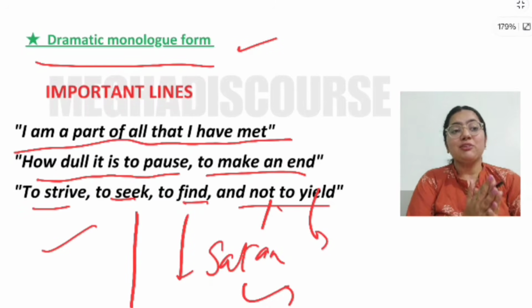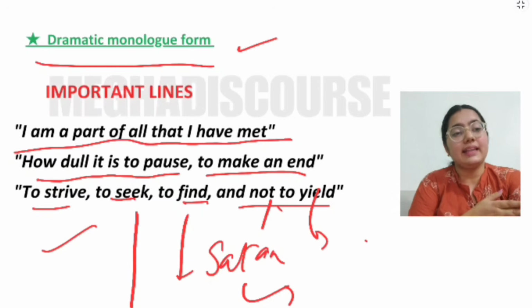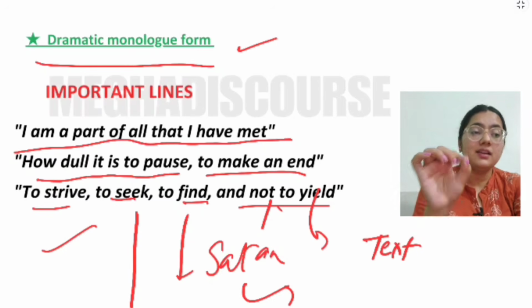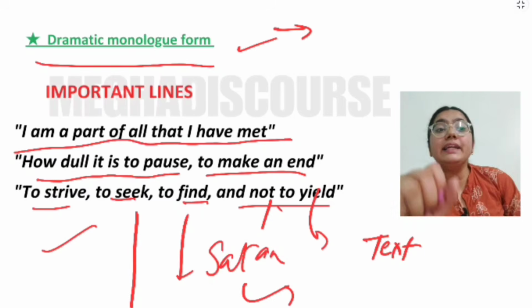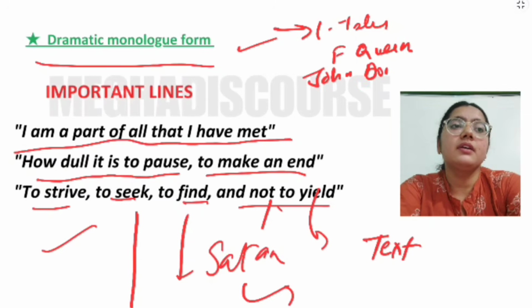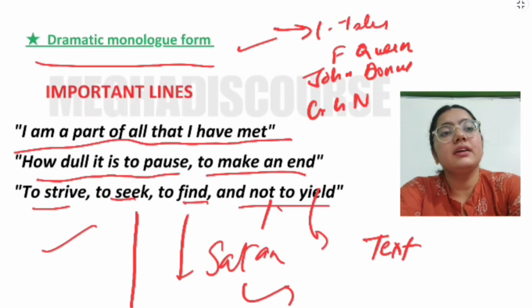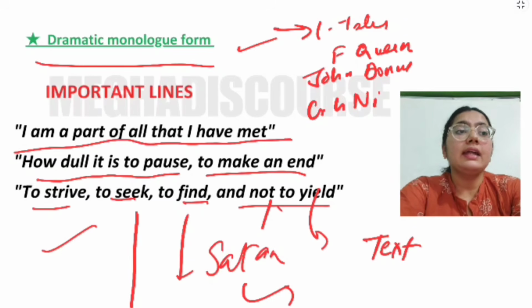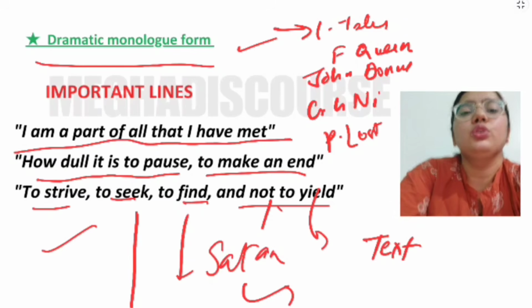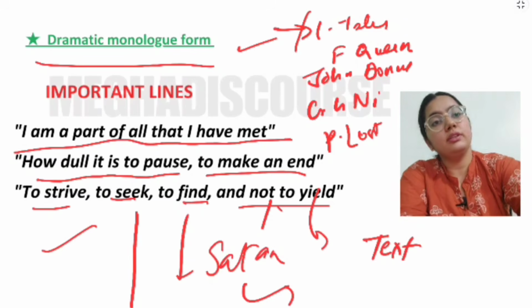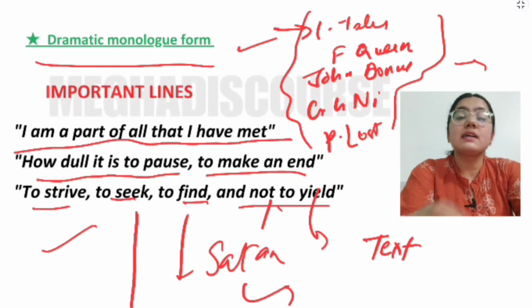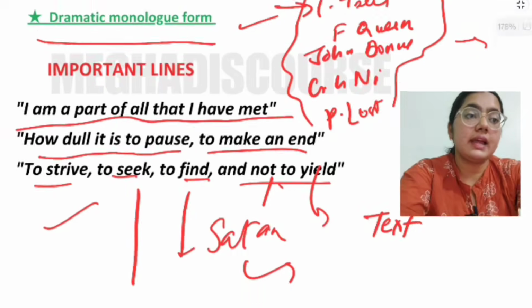So yeah, this is all about these poems, and I hope that you go through the text of these poems and important poetic devices and lines. Please listen that I have already made detailed lectures on Canterbury Tales and on Fairy Queen, right? Also on John Donne. We also have Gawain and the Green Knight, and all the works of Chaucer. And not only this, I have also covered Paradise Lost, right? So you really need to go through all these poems, because these are very important. These are mostly epics, and they are always asked in the examination. So go through them.